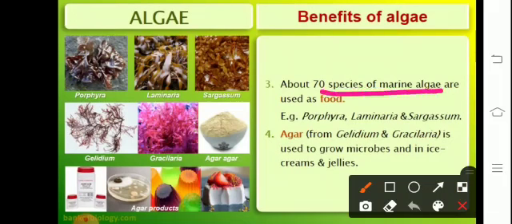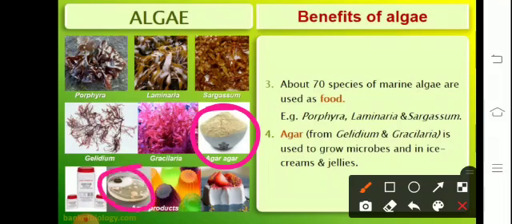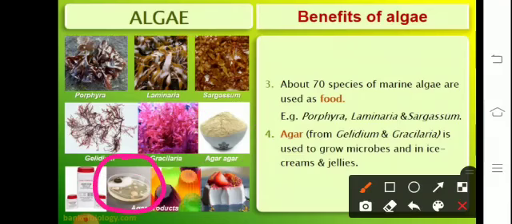70% of the marine algae are used as food, like Porphyra, Laminaria, Sargassum. Agar, that's a powder obtained from algae like Gelidium and Gracilaria, is used for the growth of microbes, and it is also employed in making ice creams and jellies. Here on the Petri plate, we can see the growth of a bacterial colony. It is by growing the bacteria in the nutrient medium. The gelation of the nutrient medium is carried out using agar.